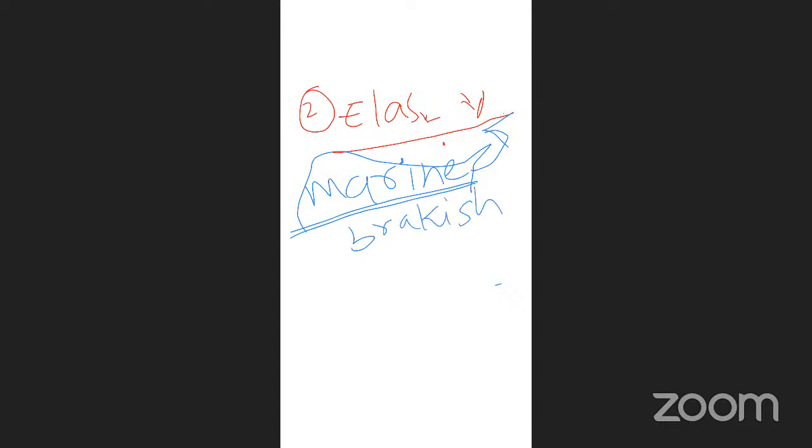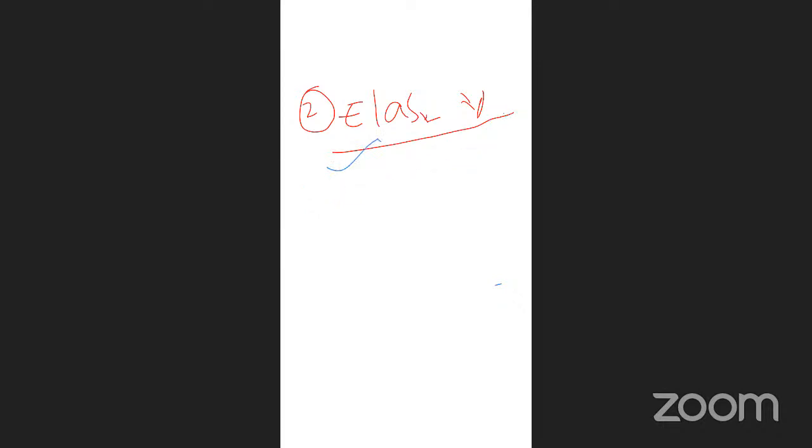Brackish means both the fresh water and the salt water are mixed. In that area, that mixed water is called brackish water. In that you will find some elasmobranchs. Elasmobranch fishes are mostly marine, and some of the elasmobranchs you will find in the brackish water. So remember this. Next one, these elasmobranch fishes are also called cartilaginous fishes.